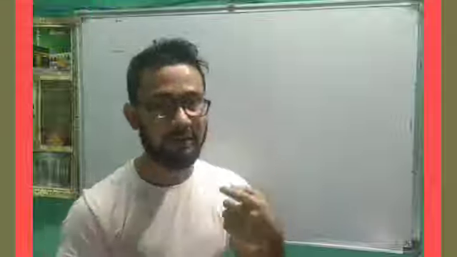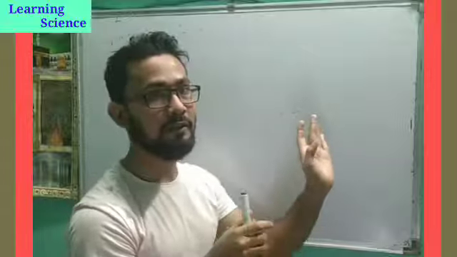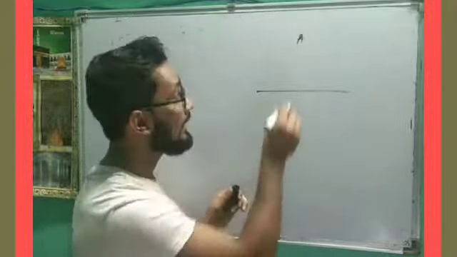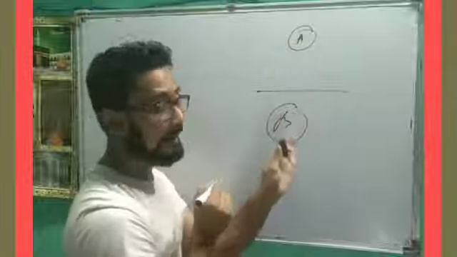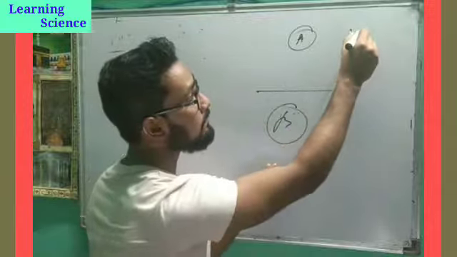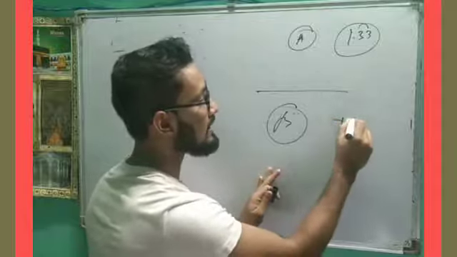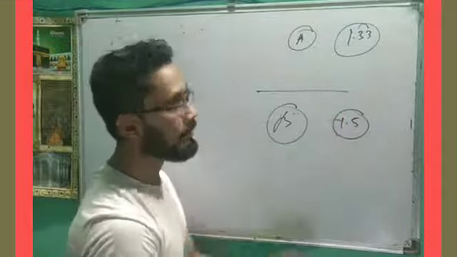Clear? Now the question comes again: what will happen if the light travels between media of different refractive index? For example, A to B. Again, I'm taking A to B. Try to understand. This medium has refractive index 1.3, say this is water, and this medium has refractive index, say, glass, 1.5. Now what will happen?